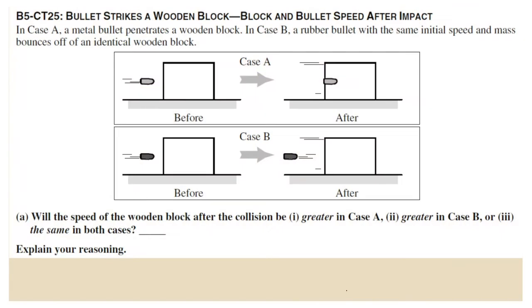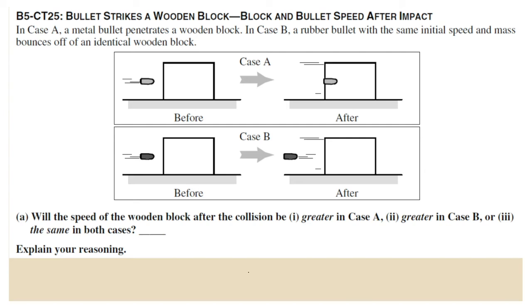Last question for today is a two-parter, but this is a very important question because, like the direction of the kinetic energy thing, this is a kind of problem that comes up on the AP test again and again and again. This problem is called B5CT25, bullet strikes a wooden block and bullet speed after impact. In case A, a metal bullet penetrates a wooden block. In case B, a rubber bullet with the same initial speed and mass bounces off an identical wooden block.